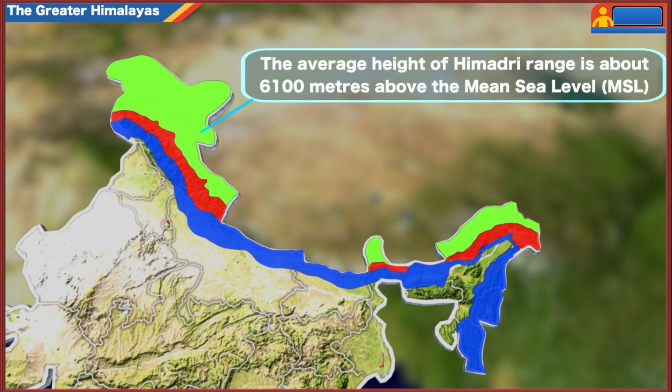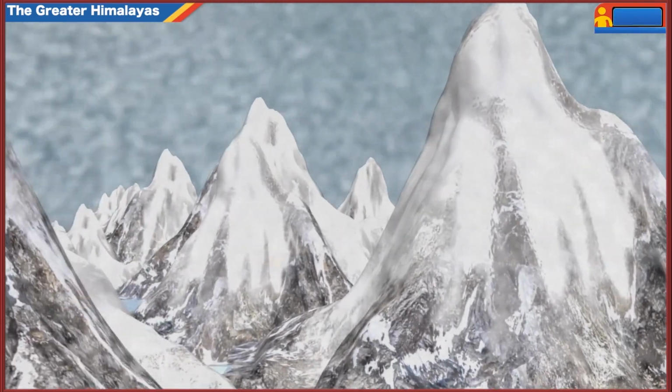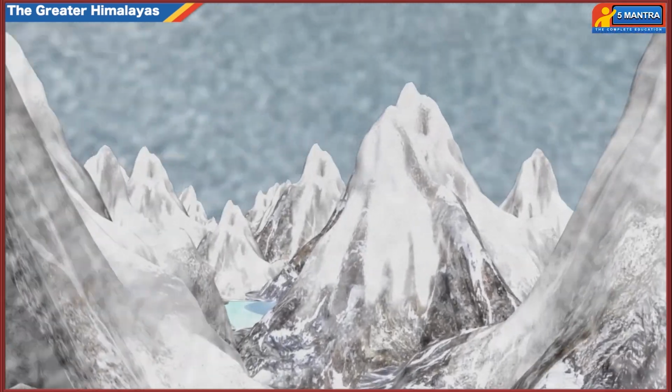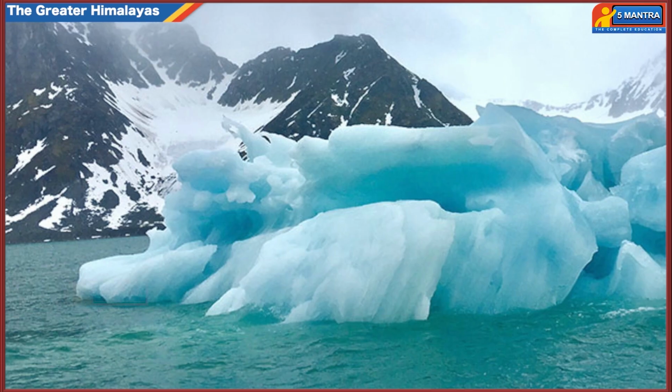The average height of Himadri range is about 6,100 meters above the mean sea level. This range is completely covered with snow and ice. In this region, we find glaciers, which are the source of perennial rivers.